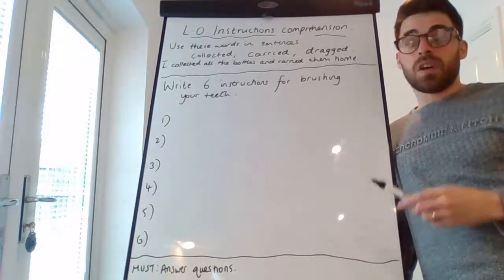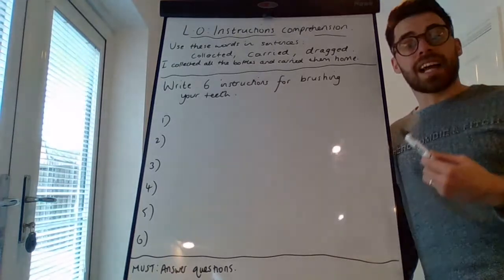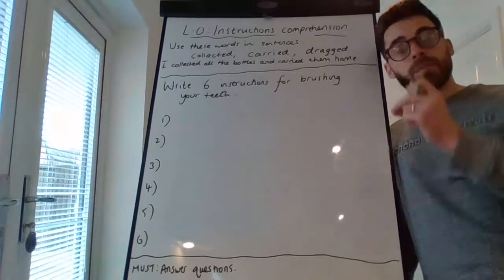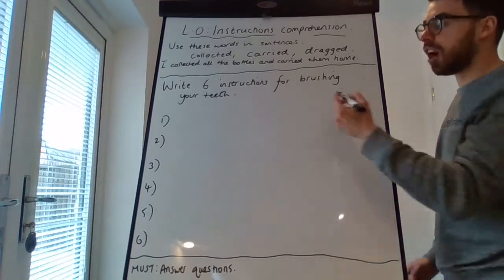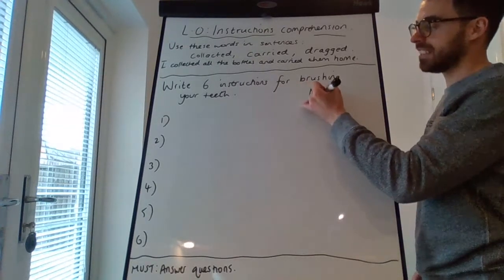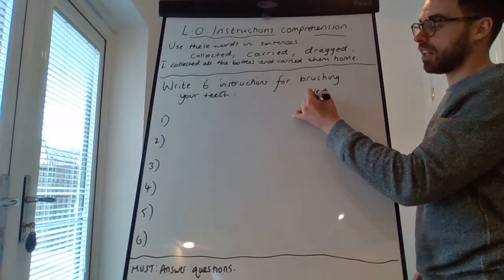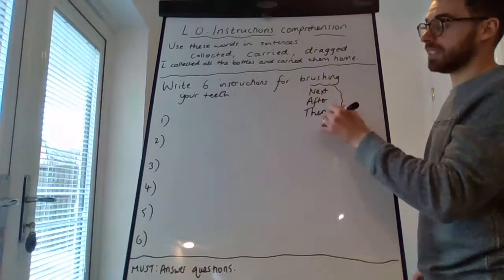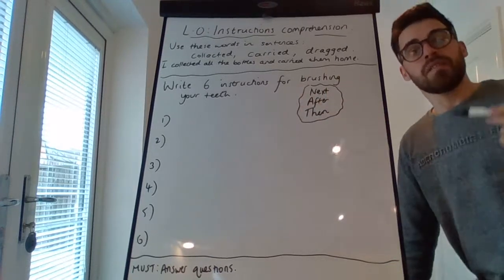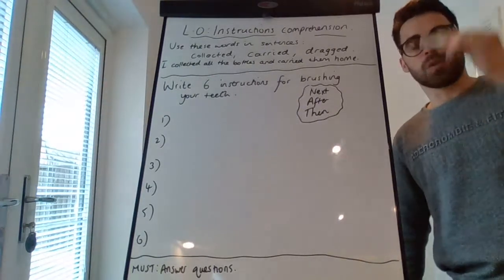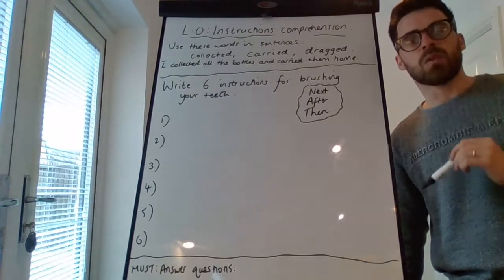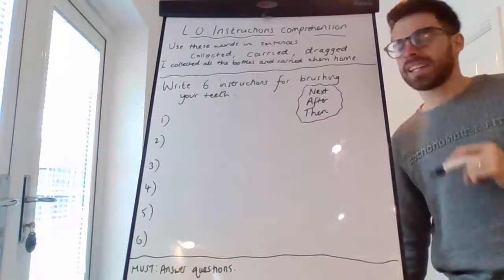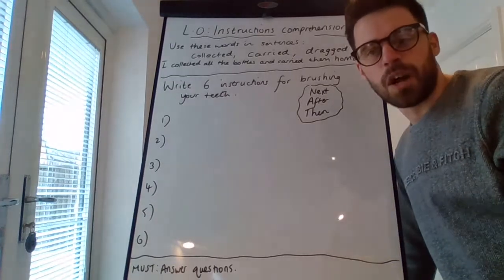As an extra challenge though, I always keep saying start with the action word, but you could sometimes have a word before the action word, a word that helps people get things in the correct order, a time connective, words like next, or after, or then. So you could begin some sentences with these words before the action word. It just helps people make sure they're doing things in the correct order. So can you write 6 instructions for how to brush your teeth? And I'll add some ideas to the board as well. Have a go at that.